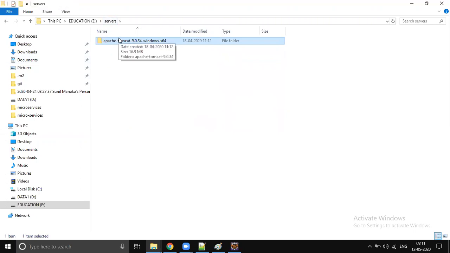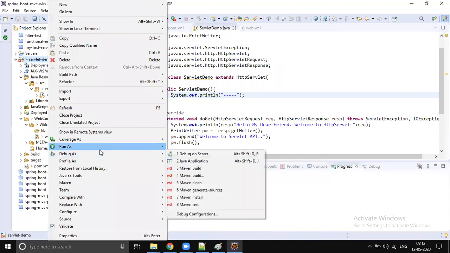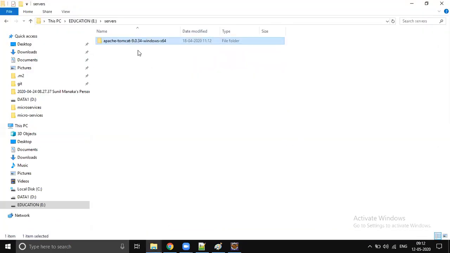Now we need to link the server to Eclipse, right? We can run, you can start the server. What you can do is generate a WAR file: right click, run as Maven build. One jar file will be created. You can deploy that file into this Tomcat in a standalone way, but we don't need to do that, right? So let's do it in a developer way.